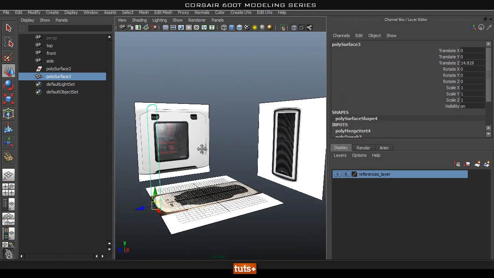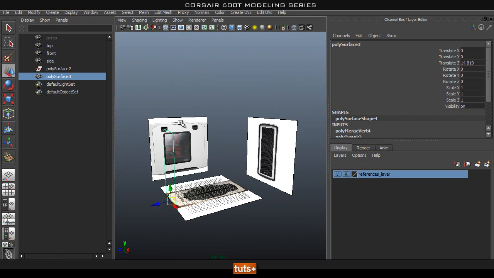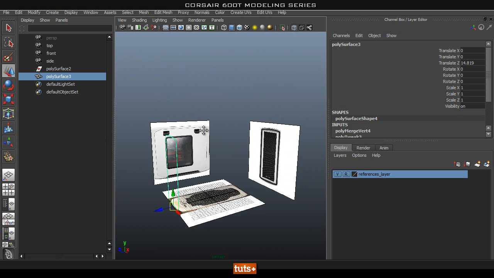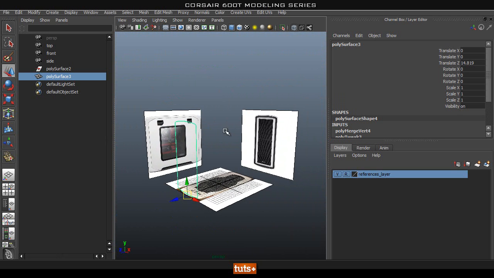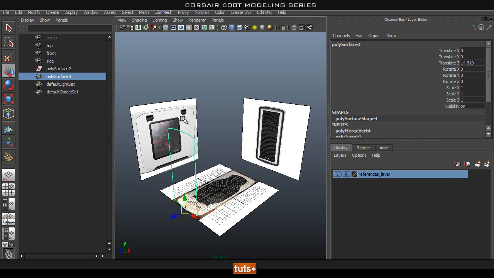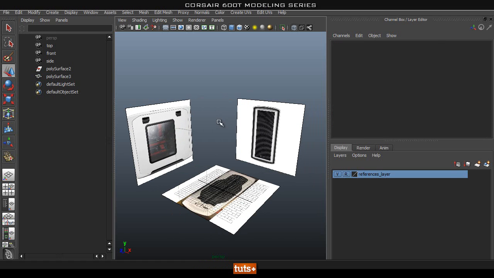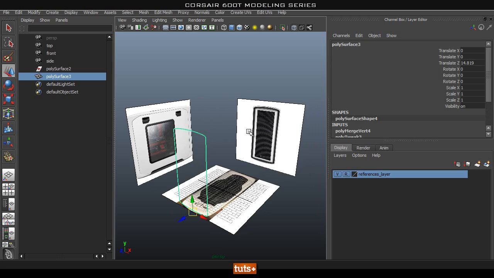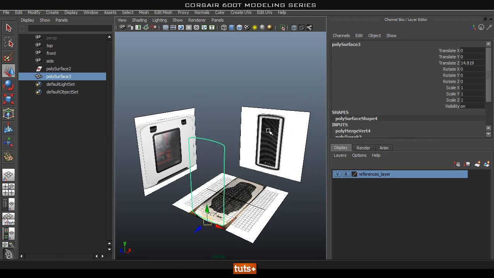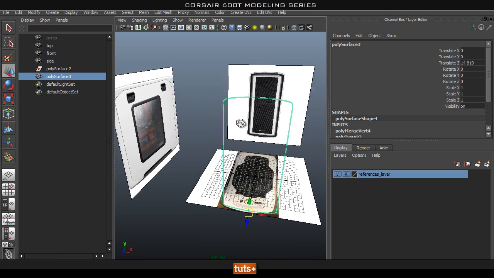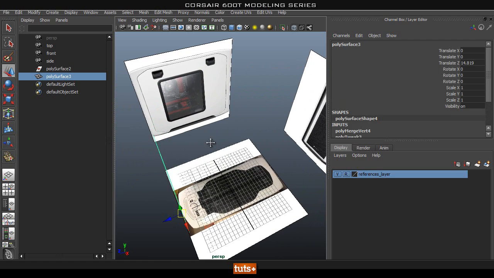I could have rendered out proper references from the case that I already modeled, but I wanted to get you guys used to working around things not lining up with your references, because most of the time this is what you're going to have. So I'll try to explain how you deal with them.